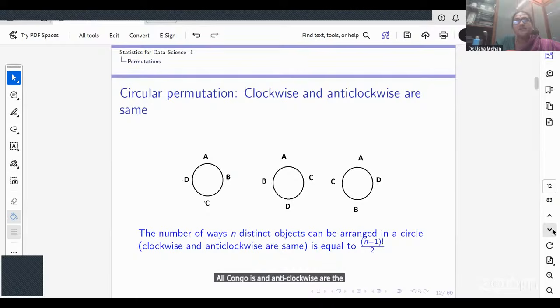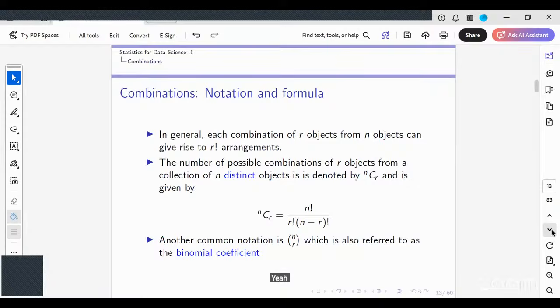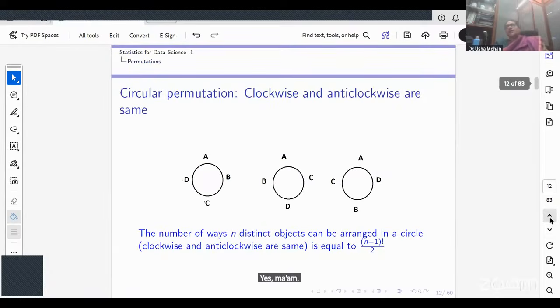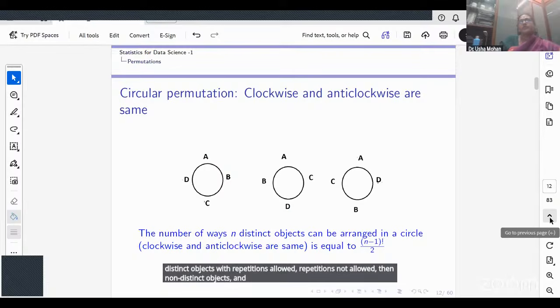Is this clear? Yes, ma'am. So the key thing is we started with linear. We looked at distinct objects, with repetitions allowed, repetitions not allowed, then non-distinct objects, and then circular permutation.